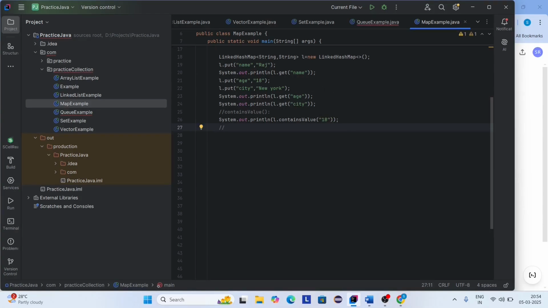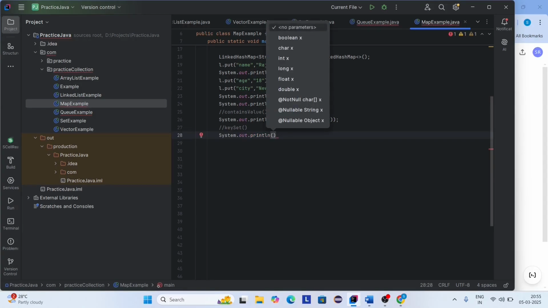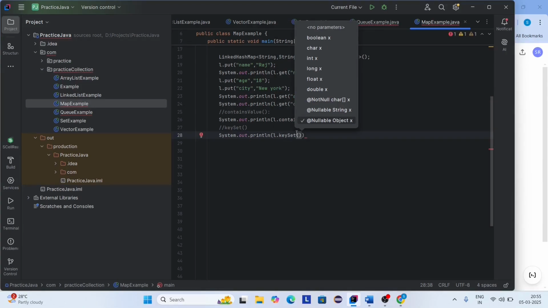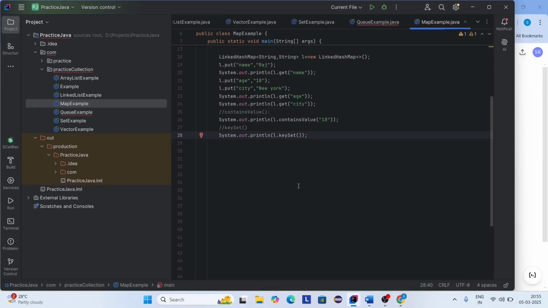Okay. And one more method I'm going to use, key set. This method prints all the keys. So L dot key set, which is available here. Now let's run this code.